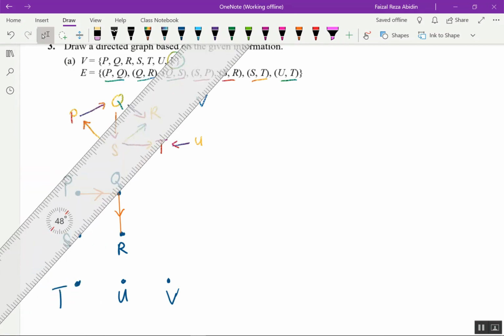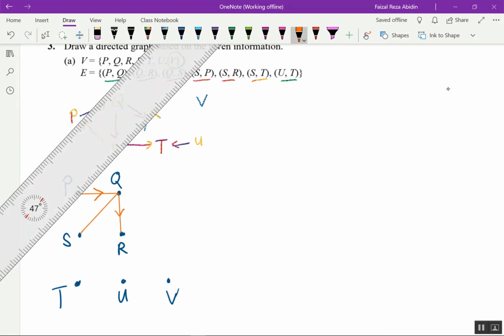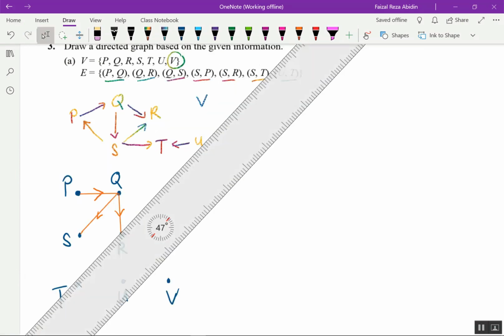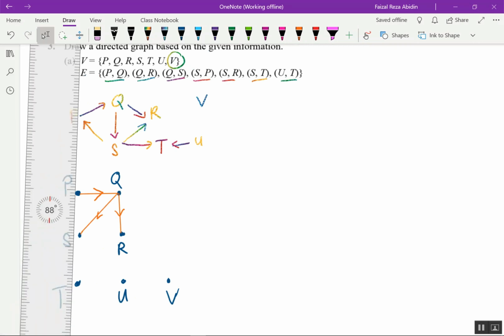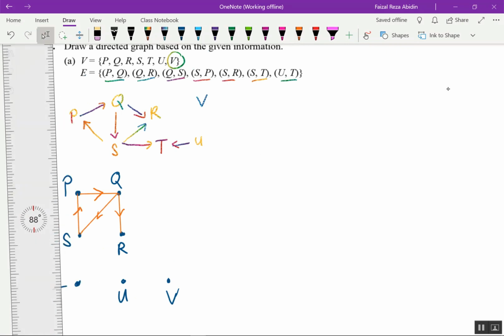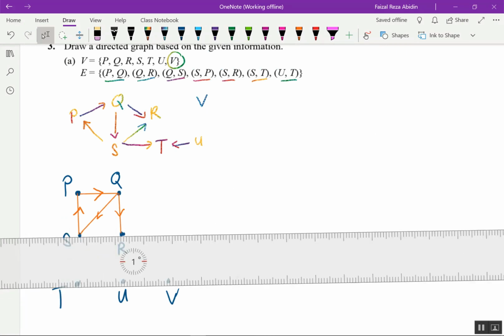QS, Q to S, and then don't forget the direction, QS, and then SP, my hometown, SP, Sungai Petani. So over here is direction, SR.